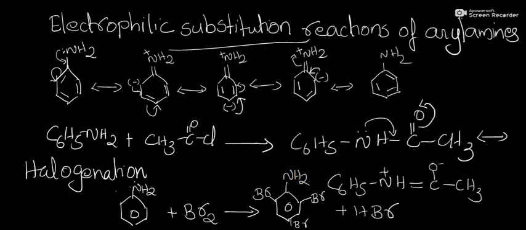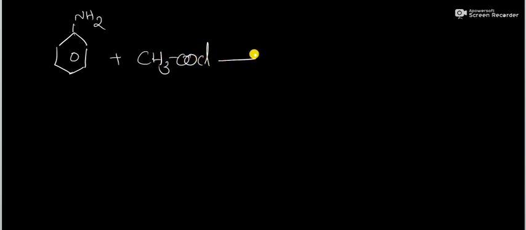So, aniline reacts with an acid chloride like CH3COCl. It will be converted into acetanilide, that is an amide, C6H5NHCOCH3.